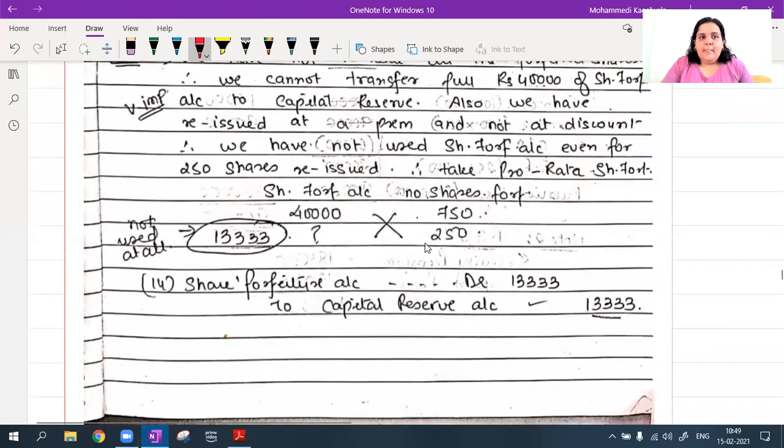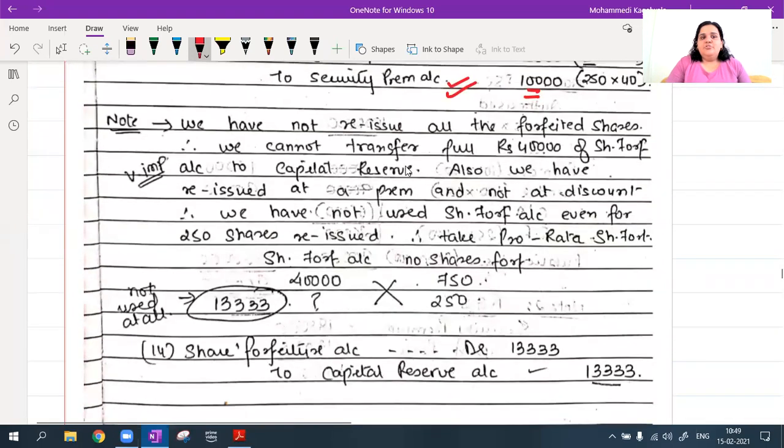But, okay, we have not reissued all the forfeited shares. Very important note I've written over here. I have not reissued all the forfeited shares. I am still having 500 shares with me. Kabhi na kabhi I have to reissue it. If in case at that time I have to reissue at discount, from where will I remove that discount? If I'll transfer and close my share forfeiture today, and tomorrow if I want to reissue, what will I do?